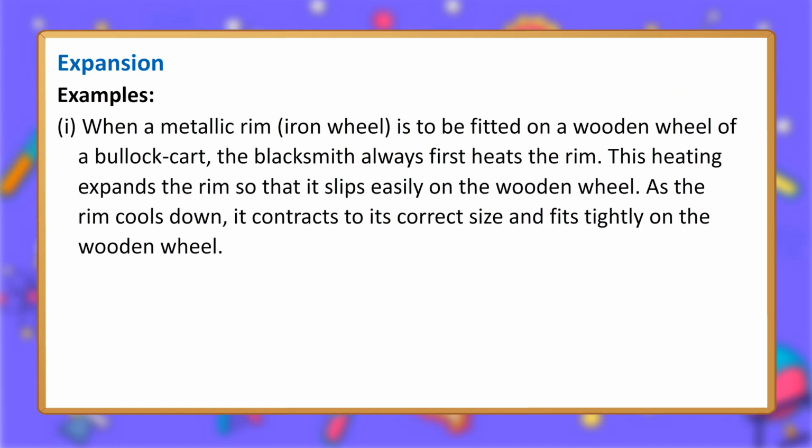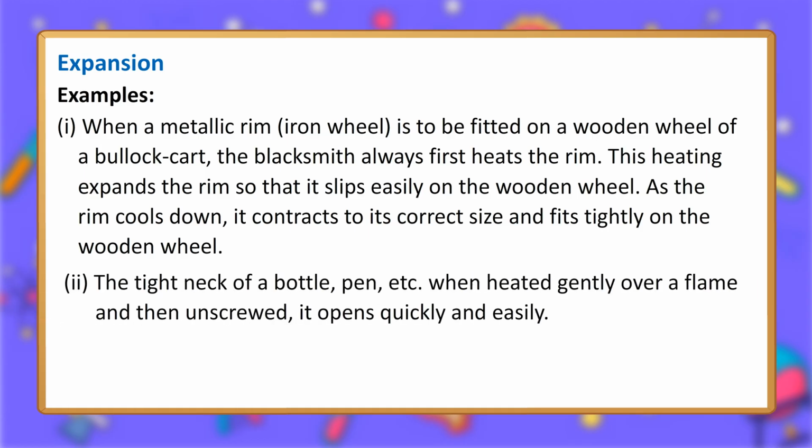Examples. 1. When a metallic rim, an iron wheel, is to be fitted on a wooden wheel of a bullock cart, the blacksmith always first heats the rim. This heating expands the rim so that it slips easily on the wooden wheel. As the rim cools down, it contracts to its correct size and fits tightly on the wooden wheel.